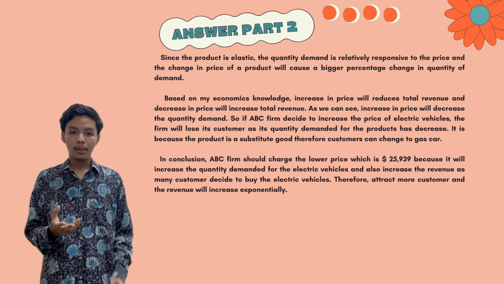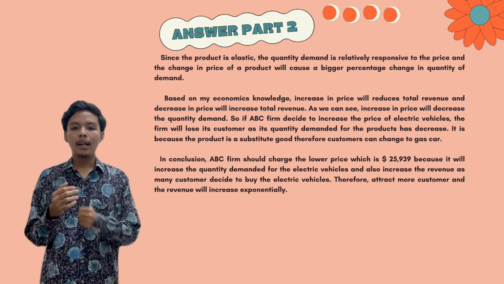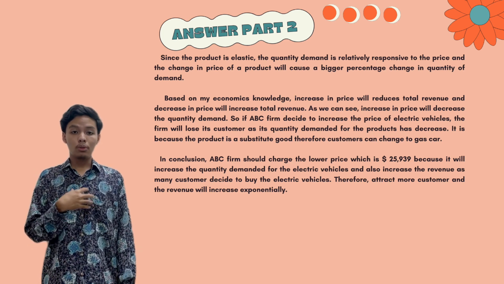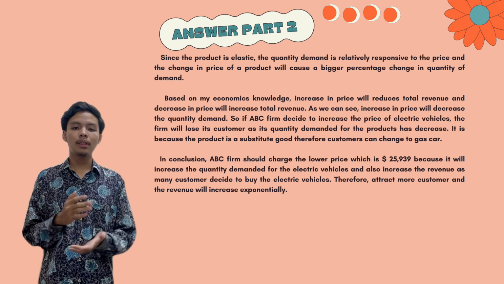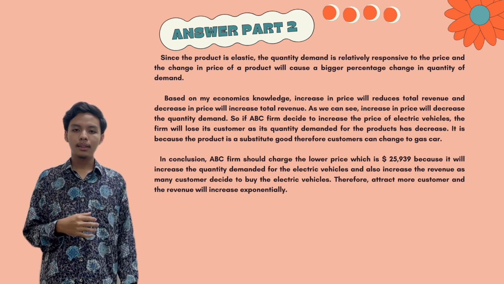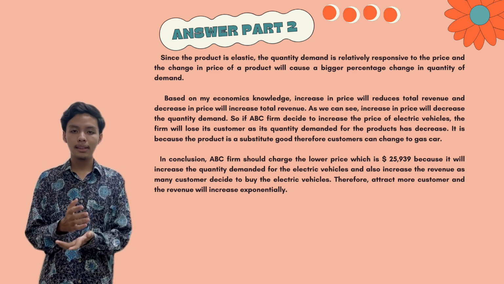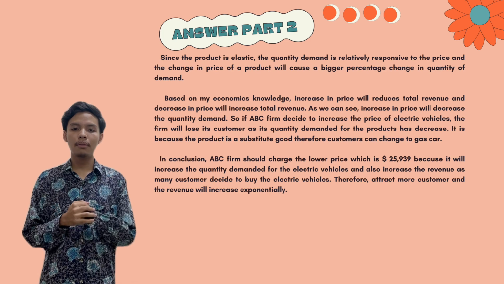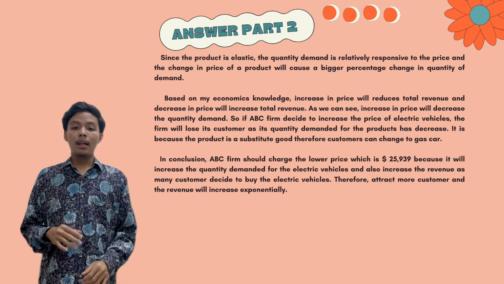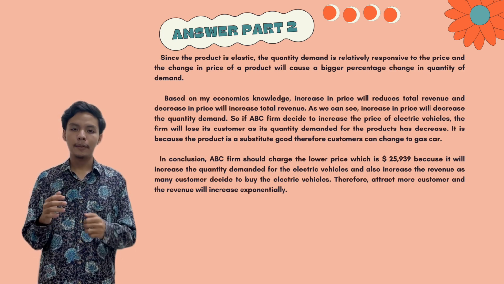It is because the product has a substitute, therefore customers can change to gas-using cars. In conclusion, ABC firm should charge the lower price, which is $25,939, because it will increase the quantity demanded for the electric vehicles and also increase the revenue as many customers decide to buy the electric vehicles. Therefore, it attracts more customers and the revenue will increase exponentially.